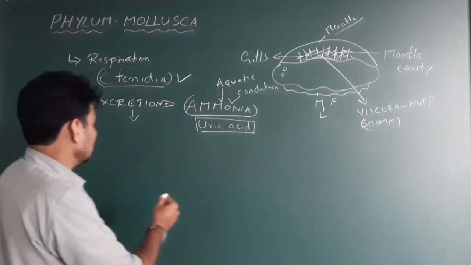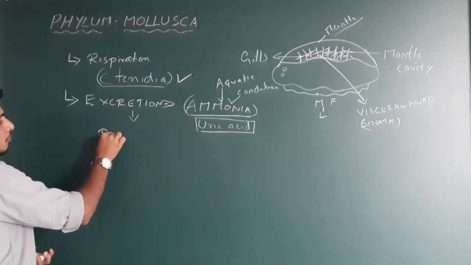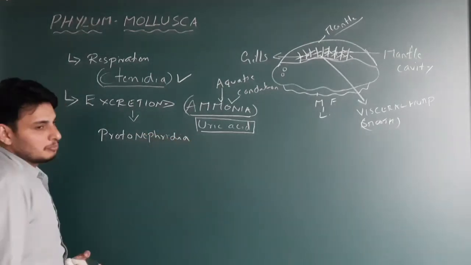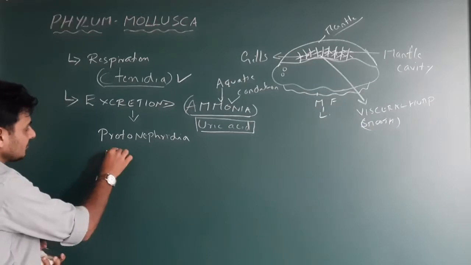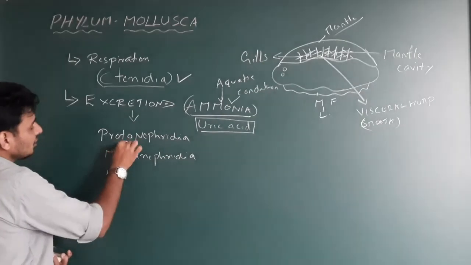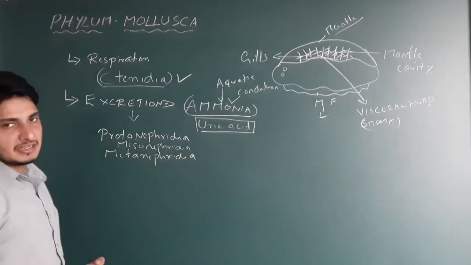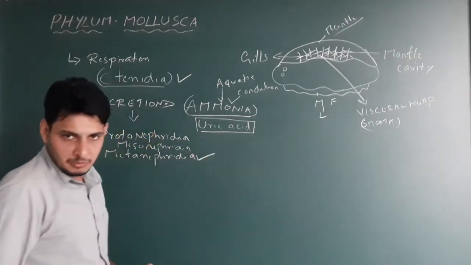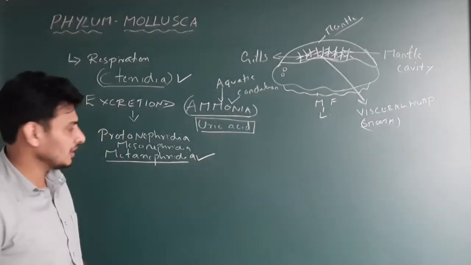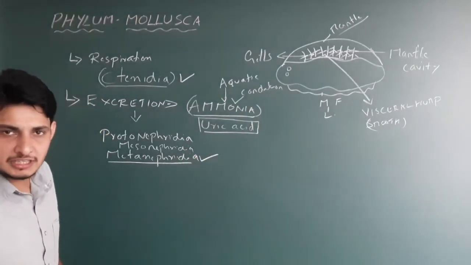The first kidney formed in early life during evolution is called protonephridia. Next is mesonephridia, and the last one is metanephridia. In human beings, or in any mammals, the kidneys are called metanephric kidney or metanephridia. This is the last and highly developed stage of the kidney.